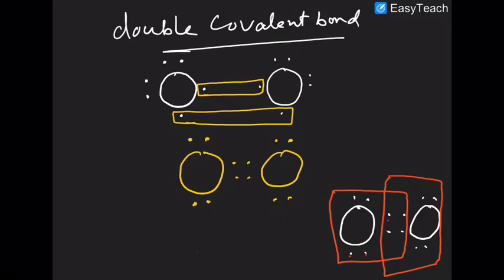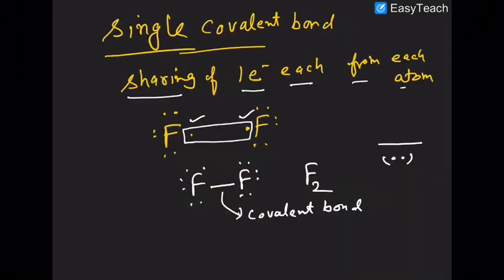Okay. So in the case of a Lewis structure, when single electrons are there, we have to share that electron with the singly occupied electron of the other atom so that a chemical bond can form. Here also, if you see the fluorine molecule, what will you observe?